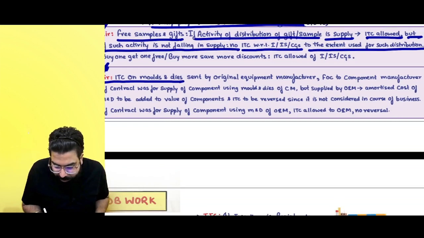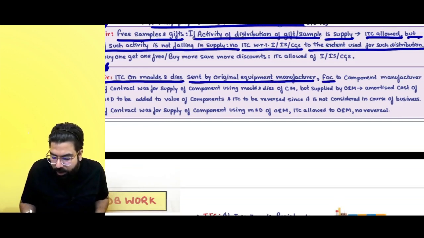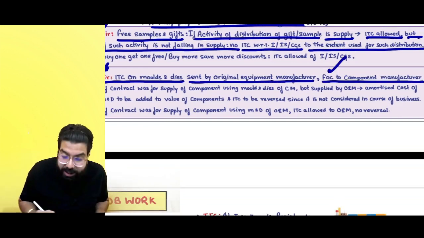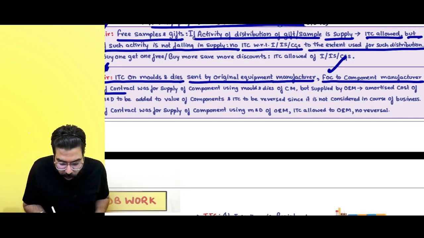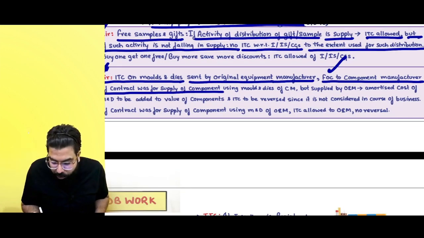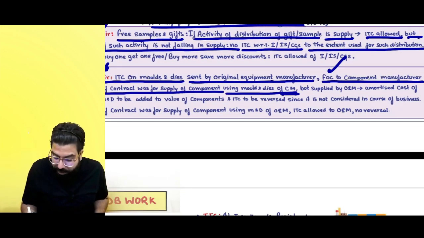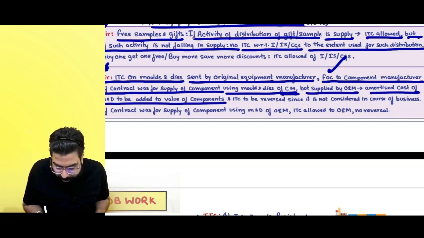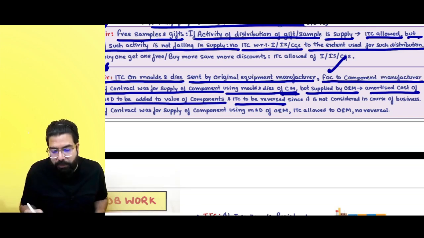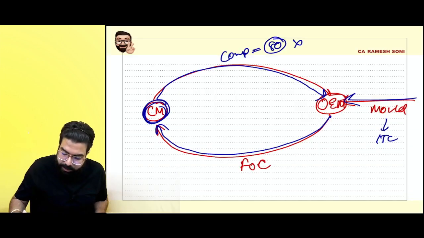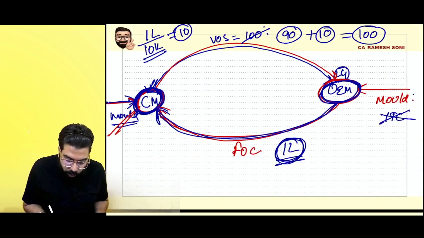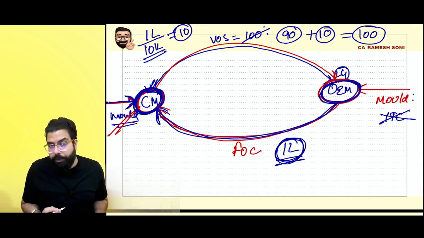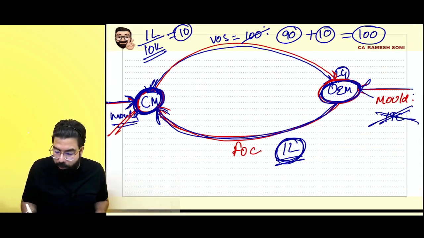ITC on the mold and die supplied by the original equipment manufacturer to the component manufacturer free of cost: if the contract was for supply of the component using the mold and die of the component manufacturer but supplied by the OEM, the amortized cost of the mold and die is to be added to the value and ITC is to be reversed, since it is not considered in the course of business. Sir, it was told that he will buy the mold, but you bought the mold and gave it to him, so you will not get the ITC.